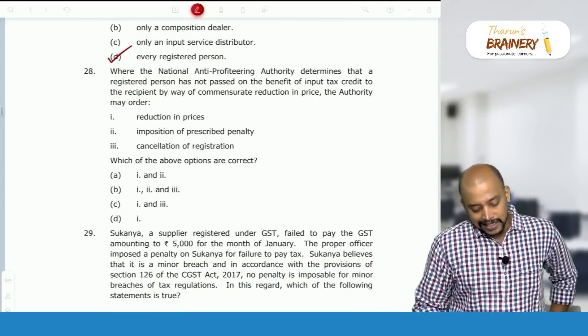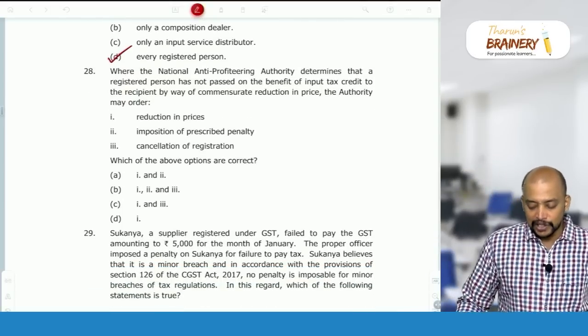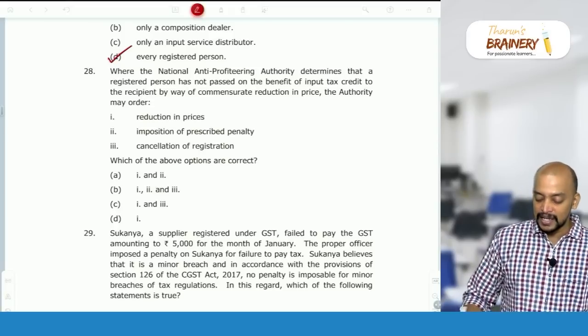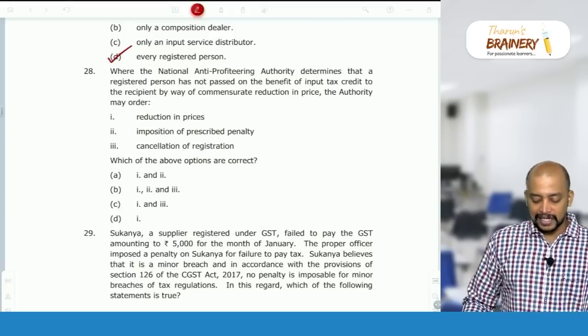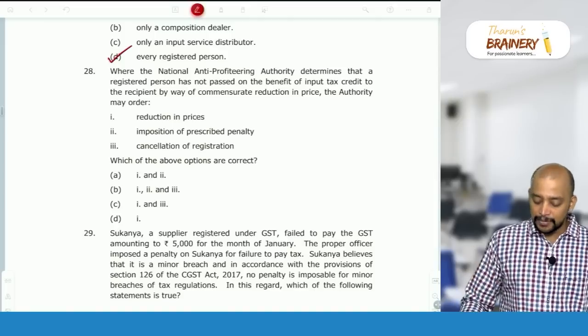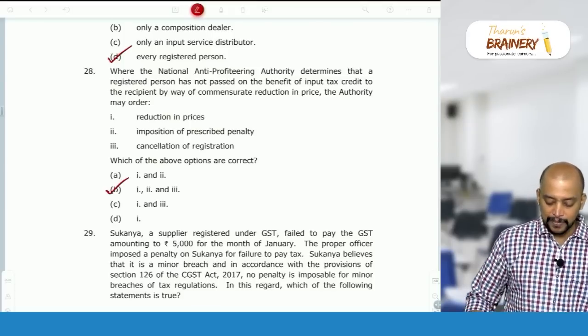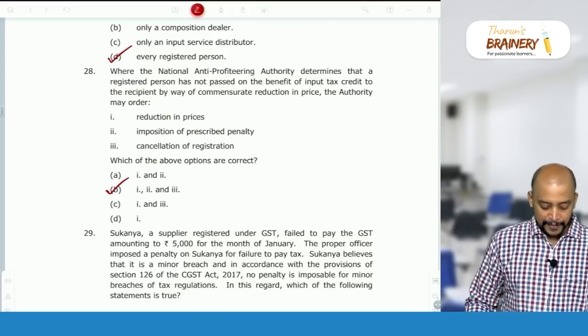Then 28, where the National Anti-Profiteering Authority determines a registered person has not passed on the benefit of input tax credit to the recipient by way of commensurate reduction in price, the authority may order all 3: reduction in prices, cancellation of registration, or imposition of penalty. All these 3 can be imposed by the anti-profiteering authority.